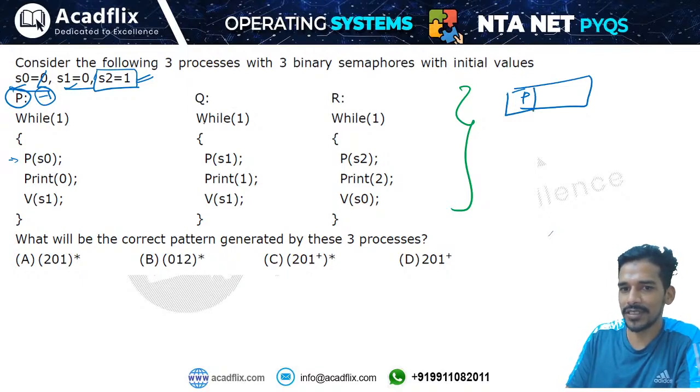Okay, so process Q will also go into the waiting state for the same reason, because it is using semaphore 1 and the value of semaphore 1 is initially 0. It will become -1 when we apply the wait operation. This process will be blocked.